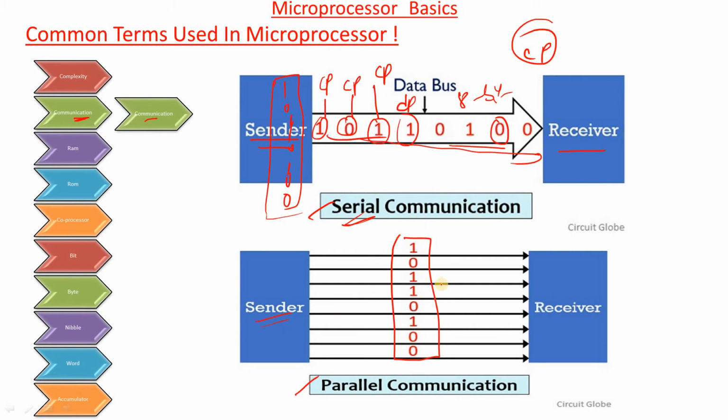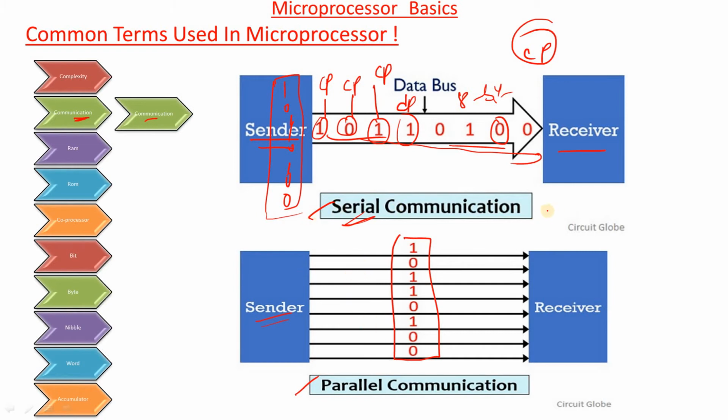So what are the advantages and disadvantages? For serial communication, the advantage is simple establishing; the connection is very easy to establish. Only a single wire is used, so the hardware requirement and the cost are very low. One more important point is that the number of clock pulses required is very high compared to parallel communication. In parallel communication, the number of wires increases, so the cost increases and the complexity problem also increases. But compared to serial, the parallel transfer technique is very fast.